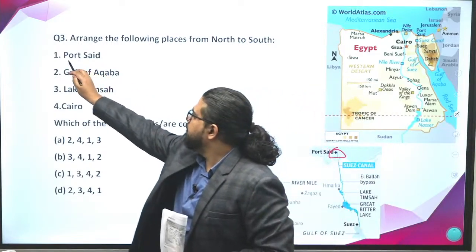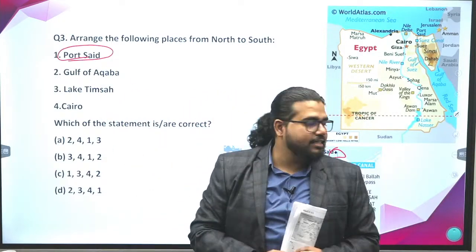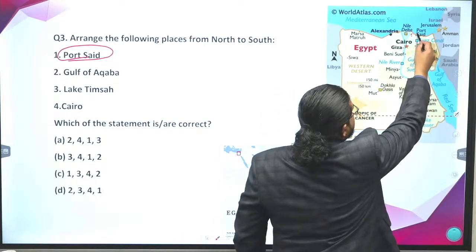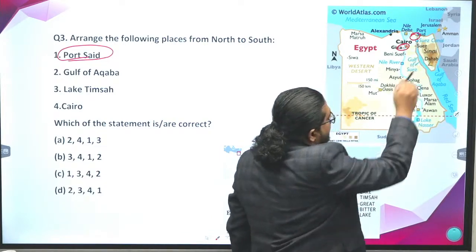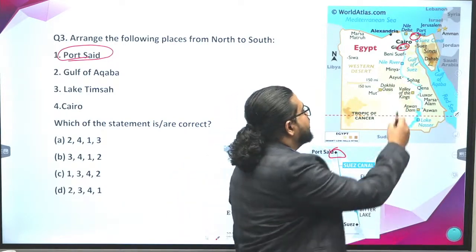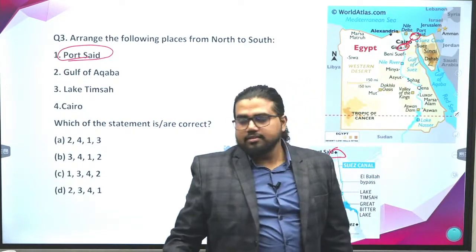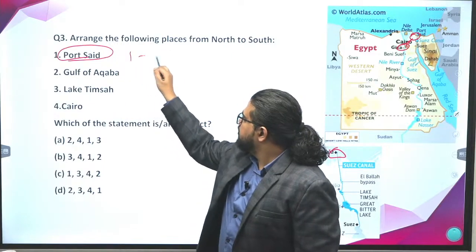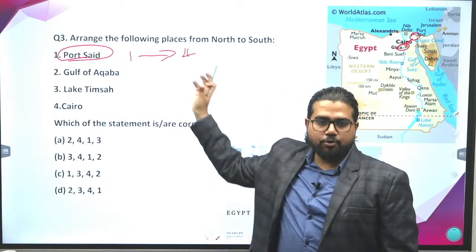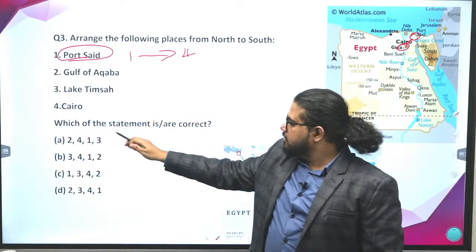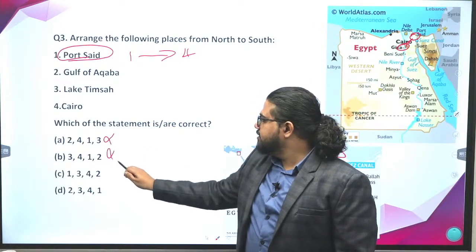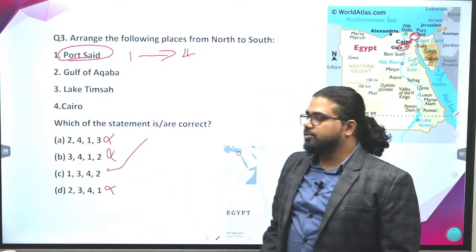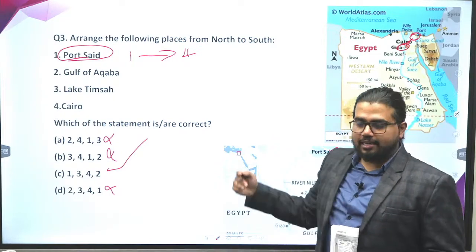If you remember Port Said is somewhere here, and Cairo should be below it. If you know at least one fact, then 1, then 4. 4 should only come after 1. So in these options you can eliminate. 3 options get eliminated, only 1 is left. So you can answer this.